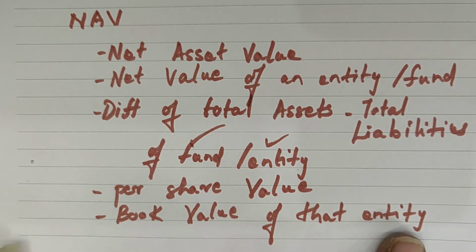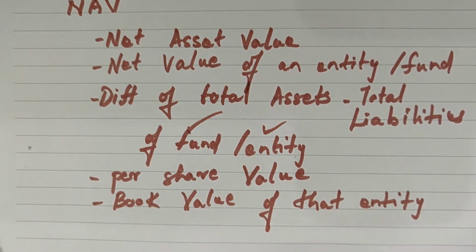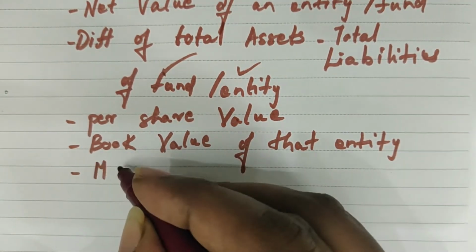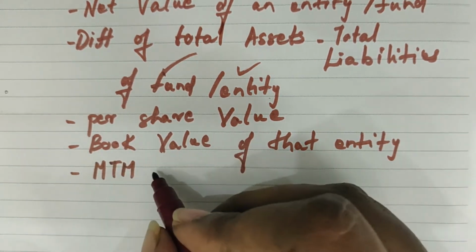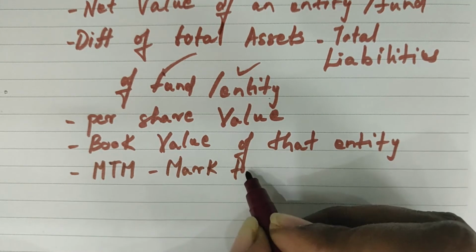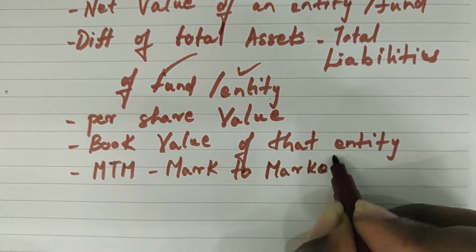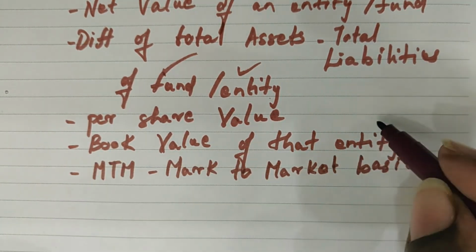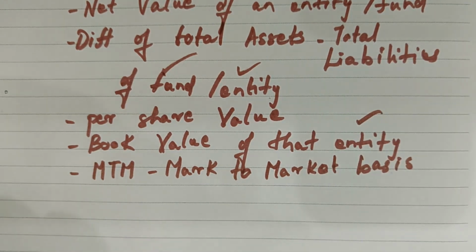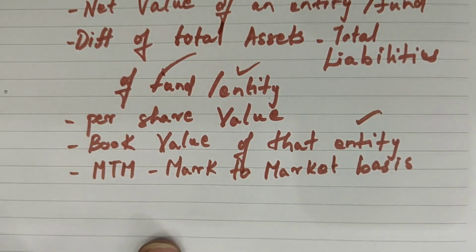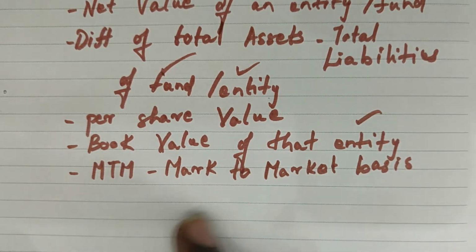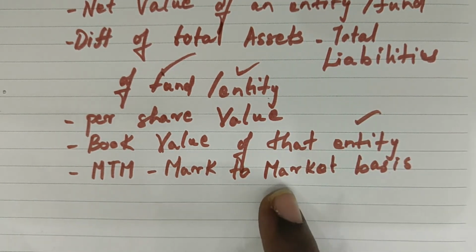The closing book value of that company varies as per the daily market values, on a mark to market or MTM basis. So on the closing book value, what are the total assets minus what are the total liabilities, that will be the net asset value for an entity.